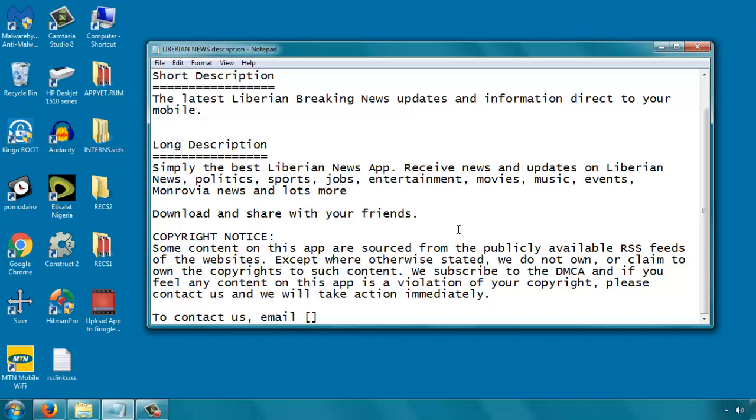We subscribe to the DMCA, and if you feel any content on this app is a violation of your copyright, please contact us and we will take action immediately. To contact us, email, and you put your email there. So this DMCA mentioned means Digital Millennium Copyright Act.